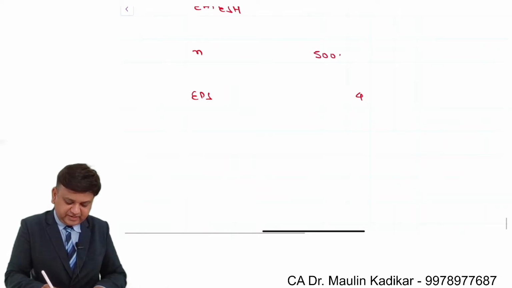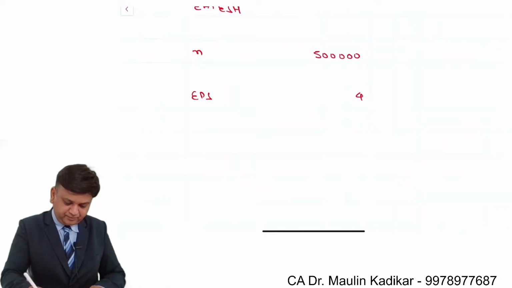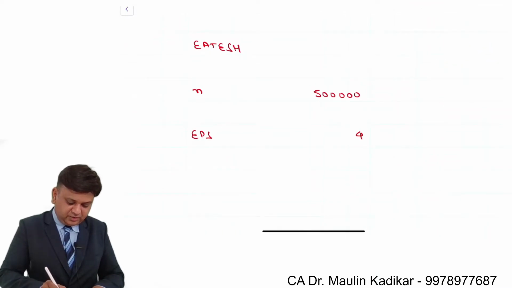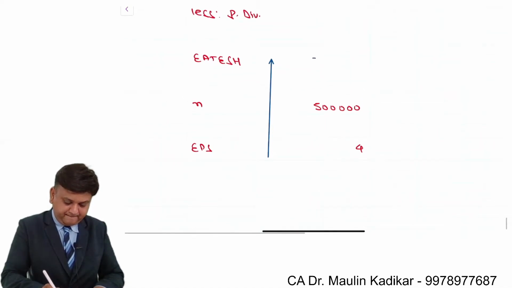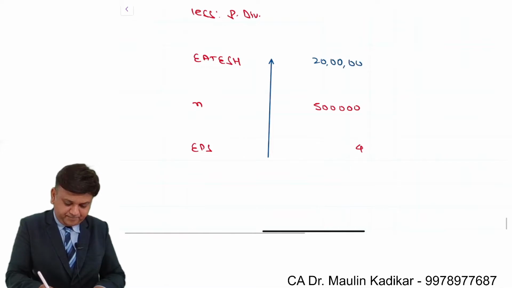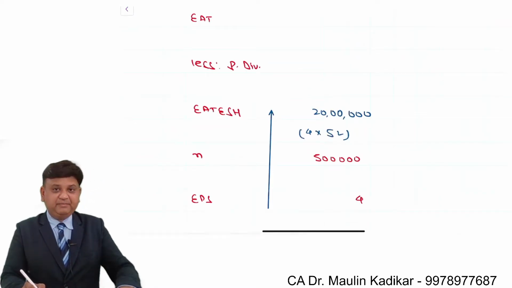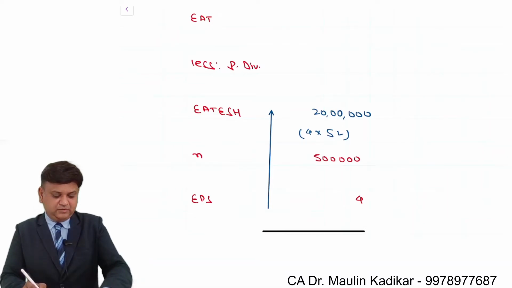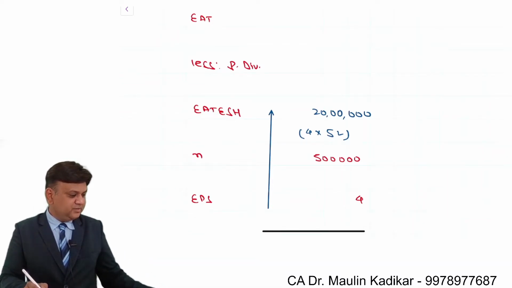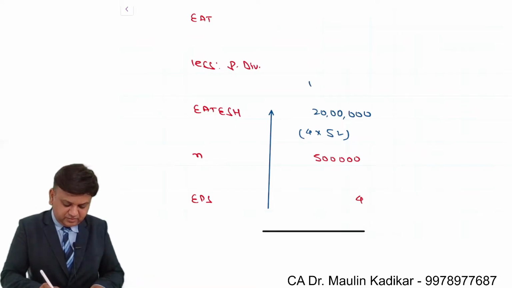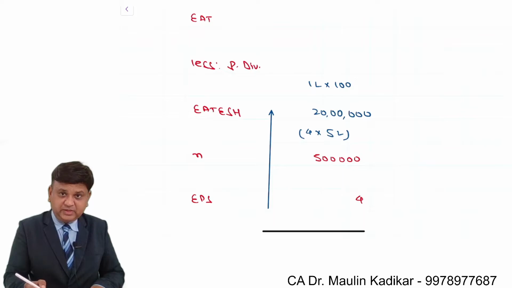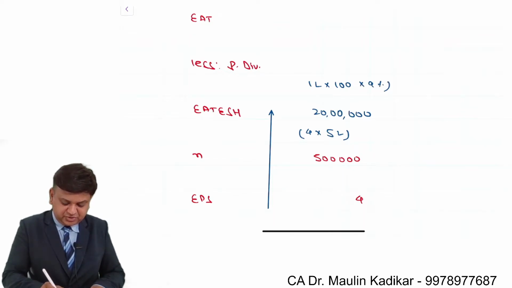Number of equity shares are 5 lakhs. So that will give us earning available to equity shareholders, that is 20 lakhs. How is this 20 lakhs calculated? It is 4 rupees per share into 5 lakh. Minus preference dividend: we understand that it is 1 lakh is the number and 100 rupees is the face value. So 100 lakhs into 9%, that comes to 9 lakhs.